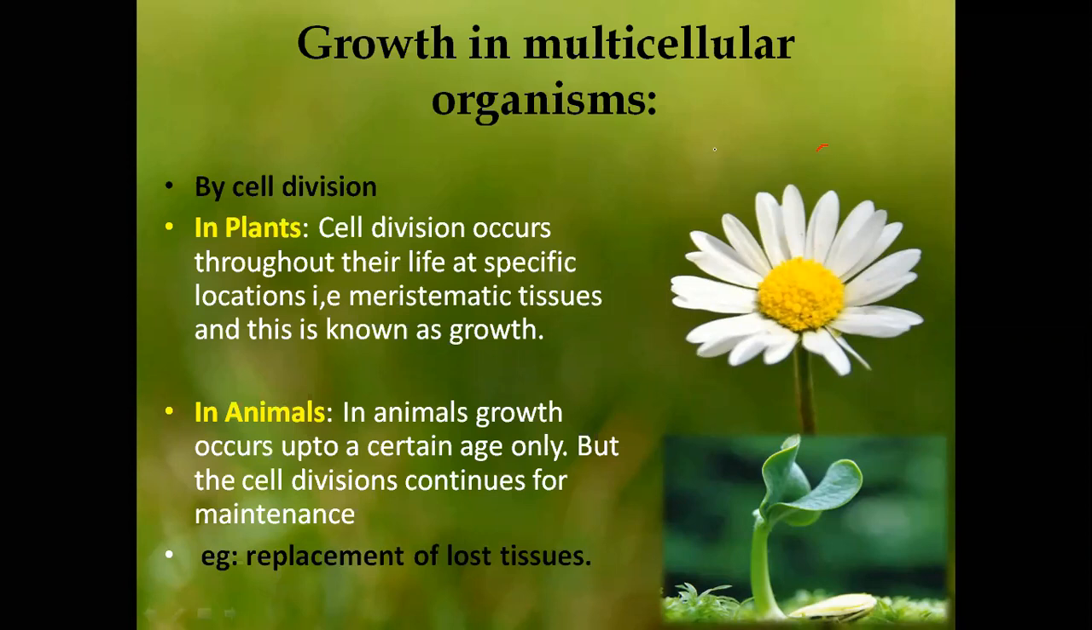What happens in plants is that at specific locations only the growth takes place, or the cell division occurs. That is where meristematic tissues are. Meristematic tissue is the name of a tissue. These are the cells, meristematic cells, and they together form what?